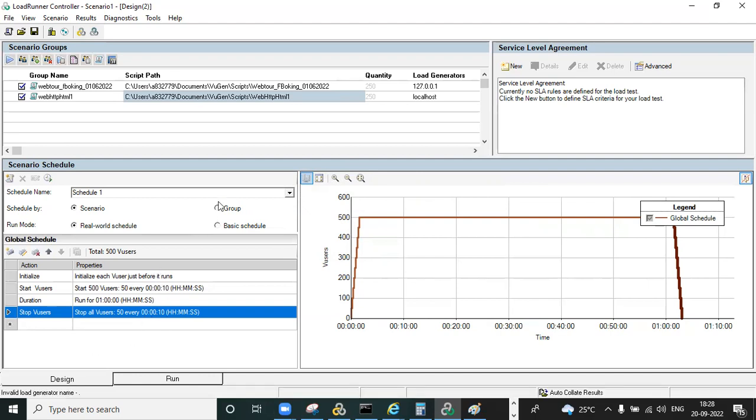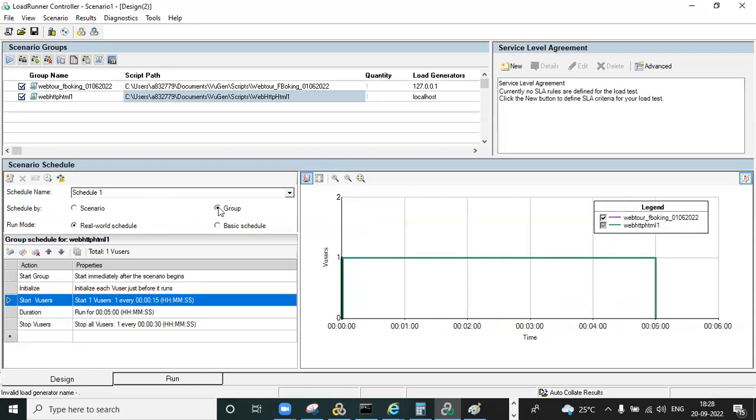So if you want to design the scenario, you can design like this. Now you can observe I gave 500, but it's shared between the two scripts, 250, 250, because you selected the schedule by scenario. What is the schedule by scenario? It means the ramp up, ramp down and duration are shared across the same scenario. Maybe if you select schedule by group, you can observe how it happens.